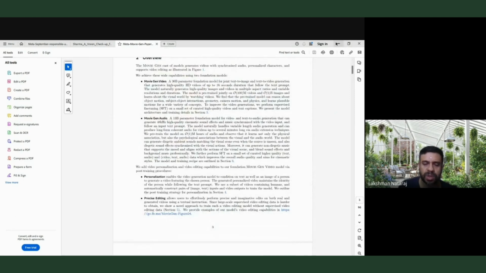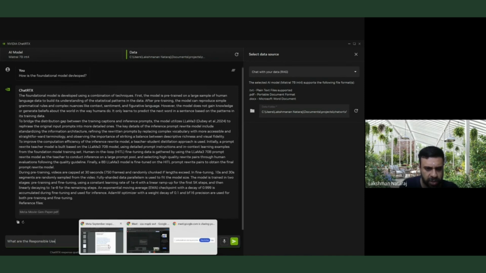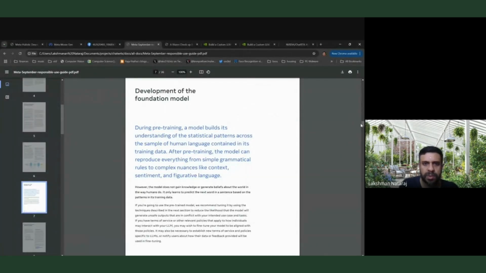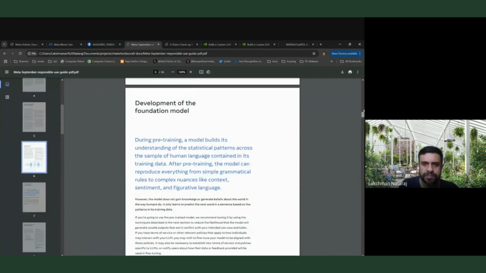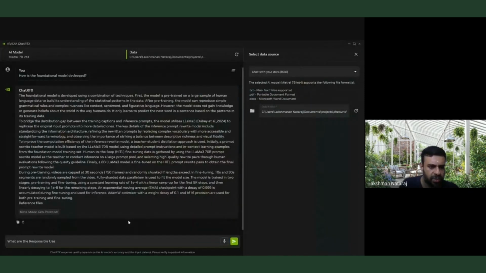And then what I'd like to ask is, what are the key takeaways from the responsible use guide?